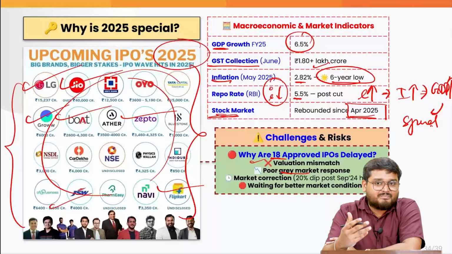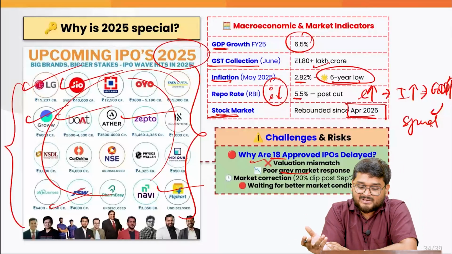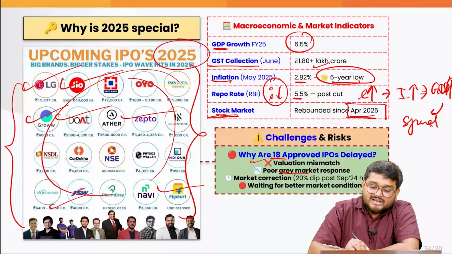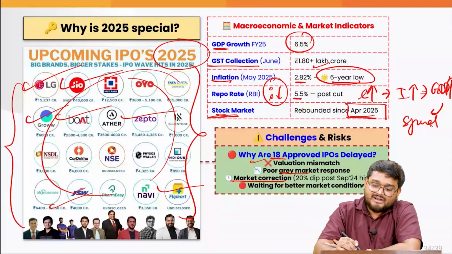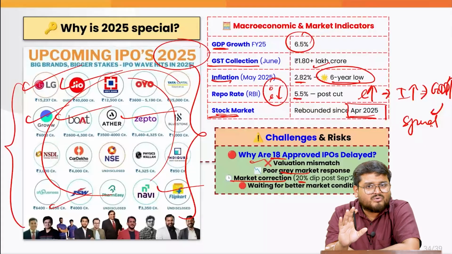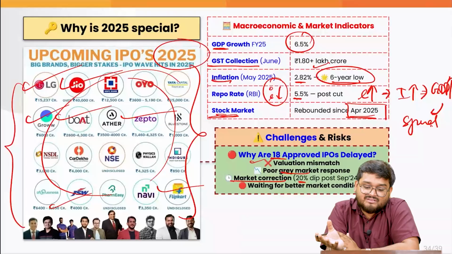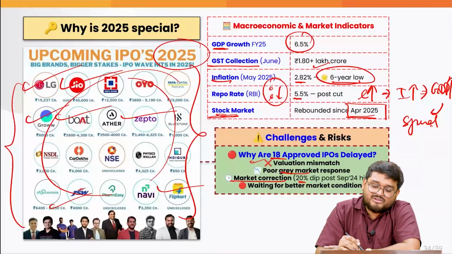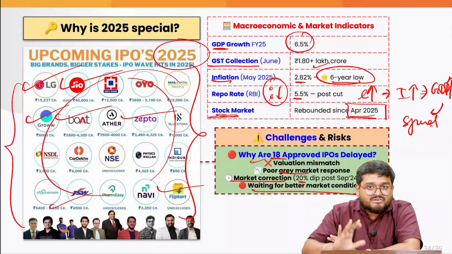First, they know about the premium and then they talk about buying the IPO in the first place. Also, the market correction has been in place. That means the market is extremely volatile. It has corrected around 20% post September 2024. That means the market is still not at a good place. And also, there are some companies who are just waiting for better market conditions. So this is what you have to keep in mind for this article.